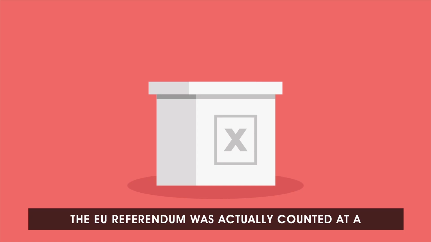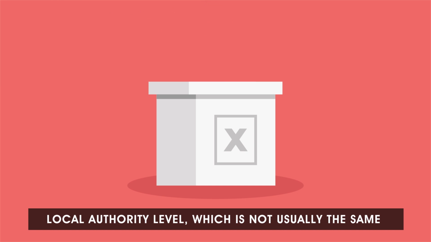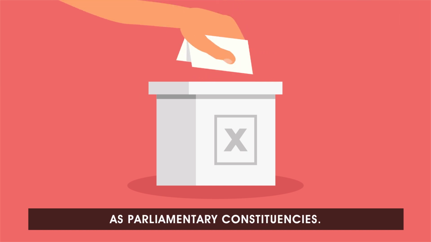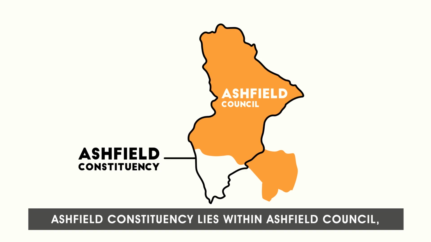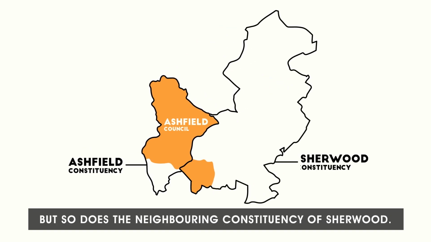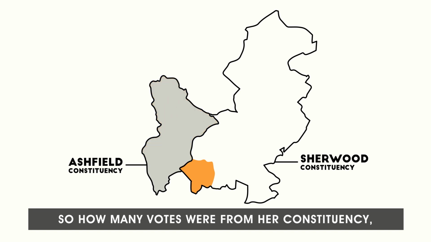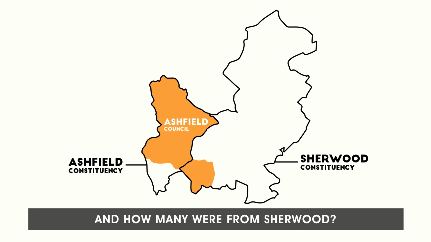The EU referendum was actually counted at a local authority level, which is not usually the same as parliamentary constituencies. Ashfield constituency lies within Ashfield Council, but so does the neighbouring constituency of Sherwood. So how many votes were from her constituency, and how many were from Sherwood?